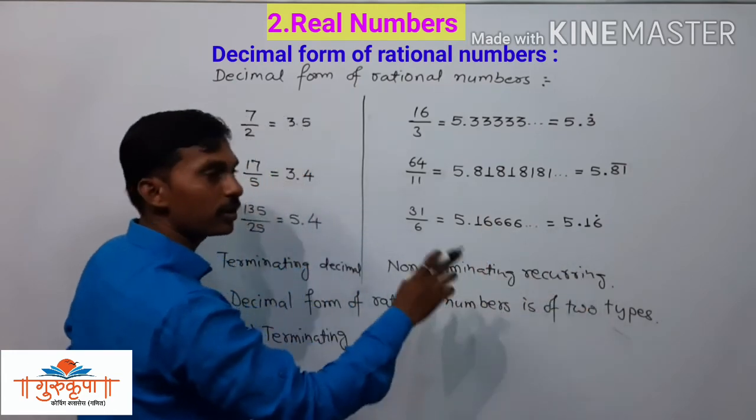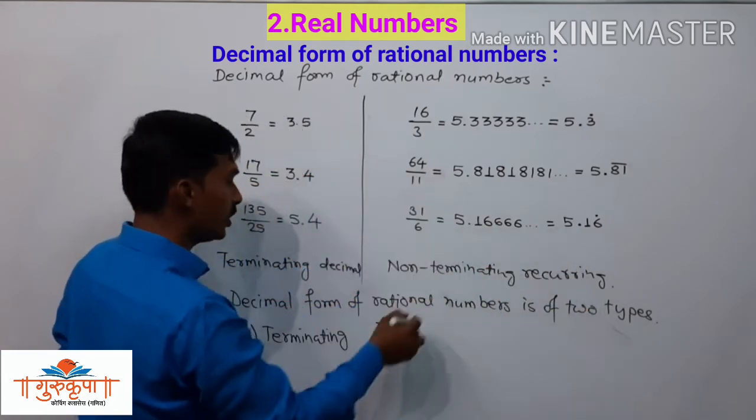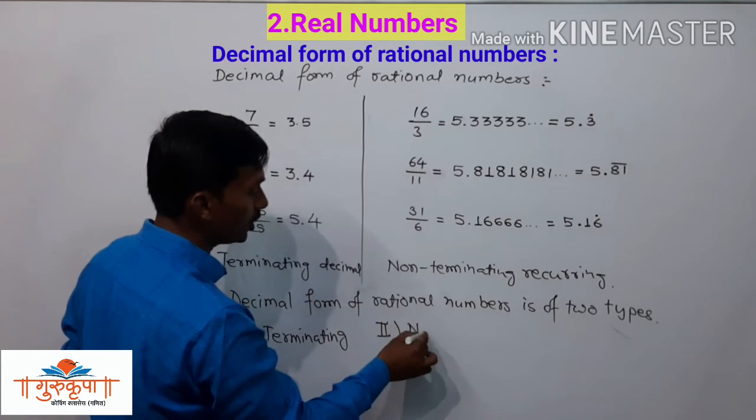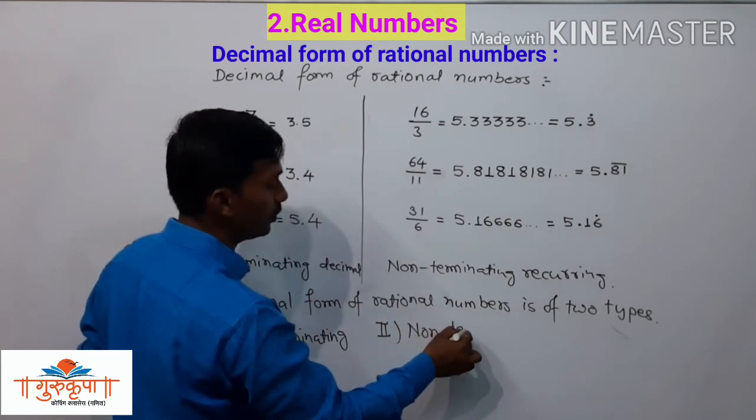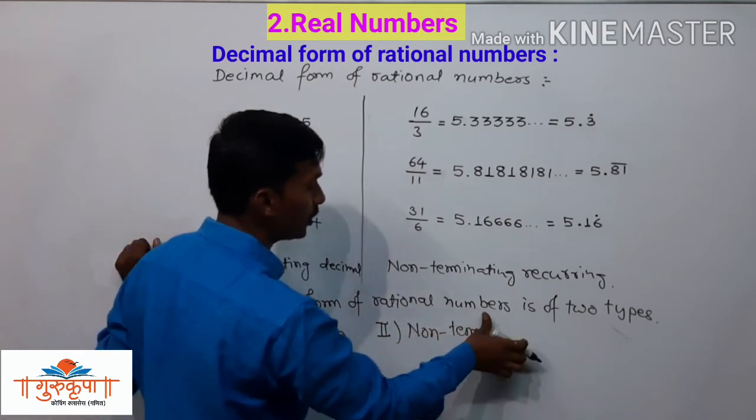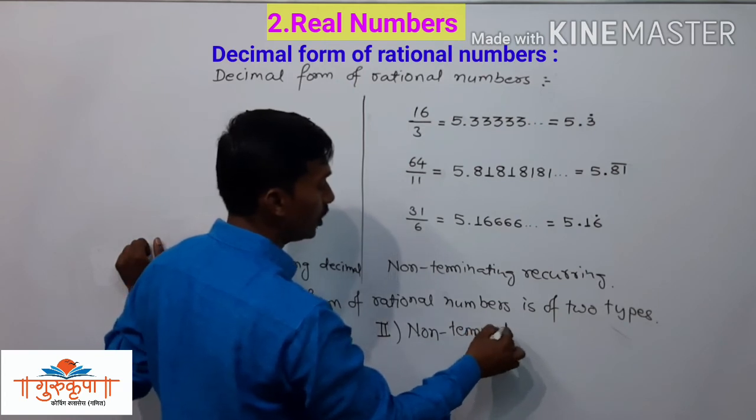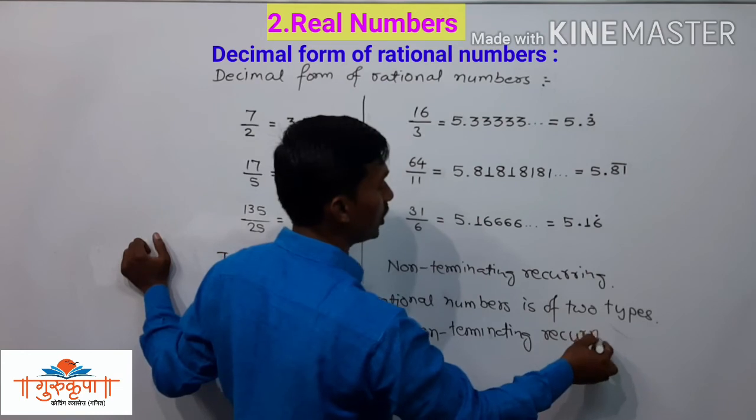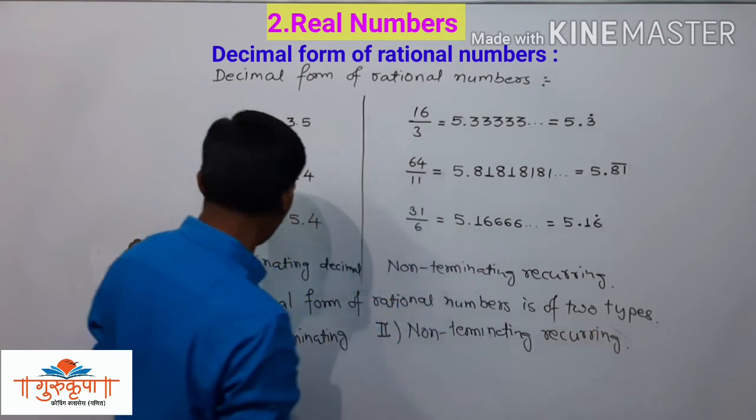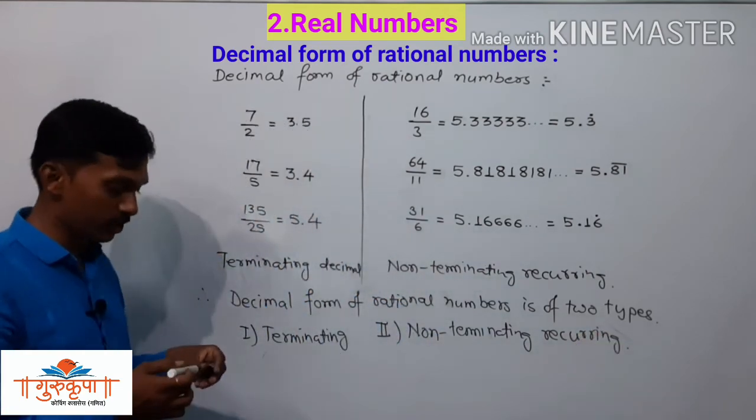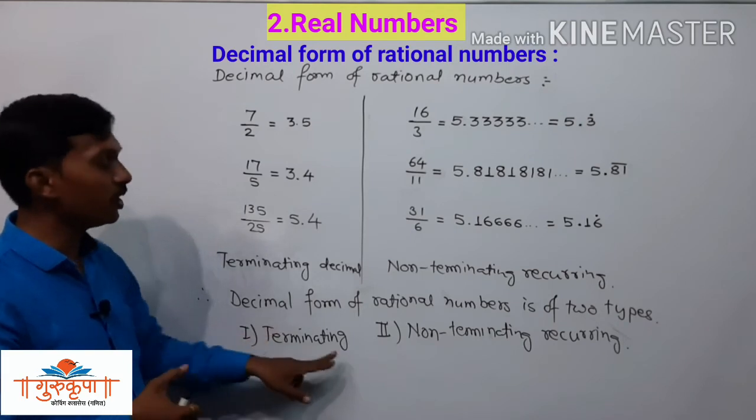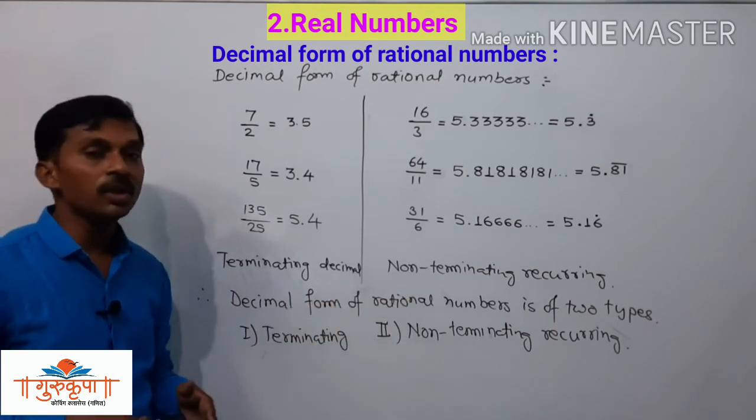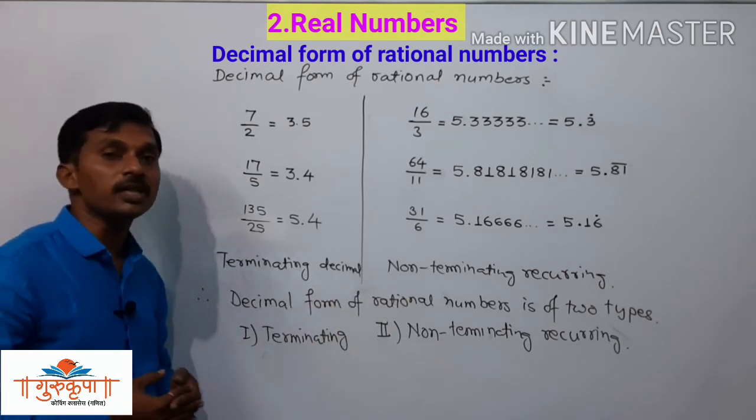That is very important: non-terminating but recurring. Recurring is the very important word. So here we have two types of decimal form of rational numbers. The first one is terminating and the second one is non-terminating recurring decimal form.